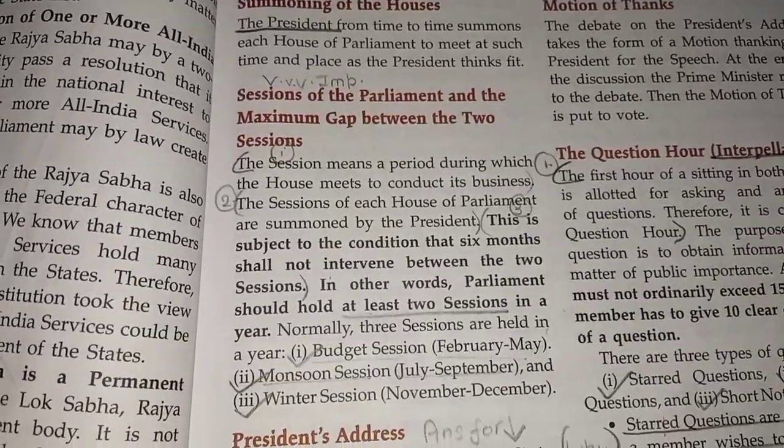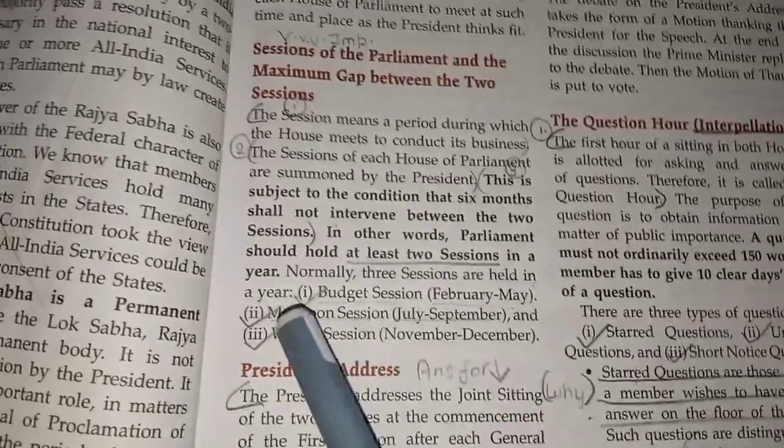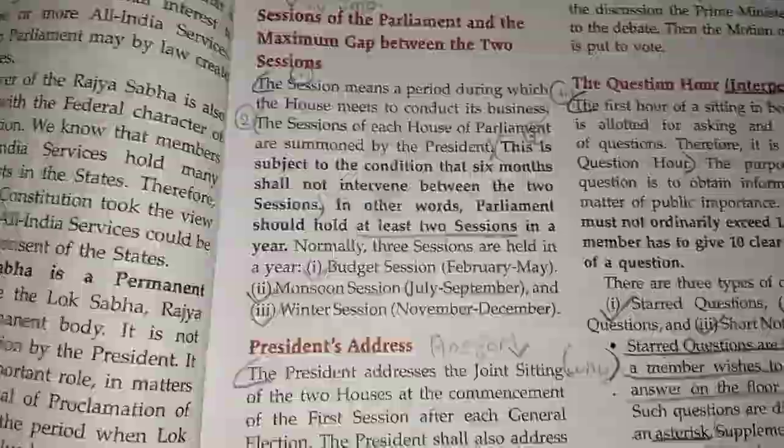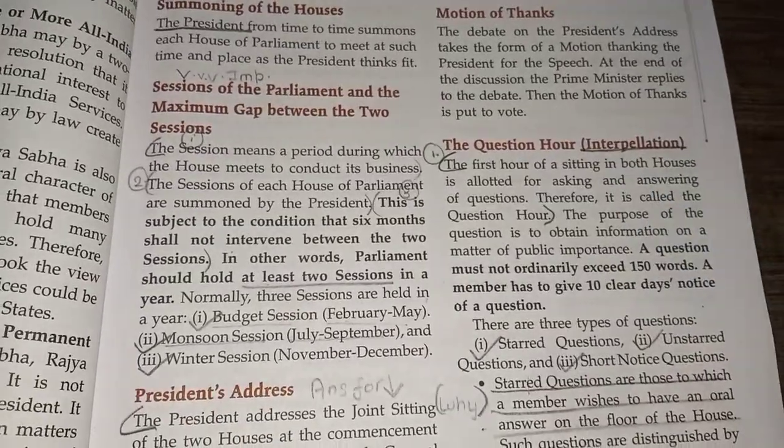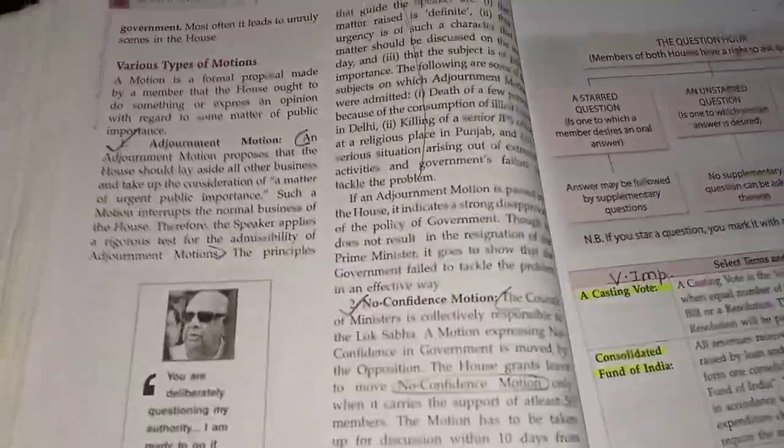Now there are 3 sessions in Parliament. They are budget session, monsoon session and winter session. Question hour, zero hour, adjournment motion, no confidence motion. Please look at the definitions.